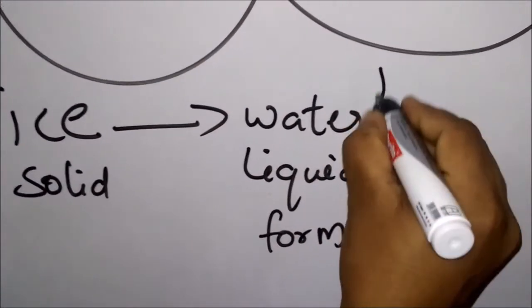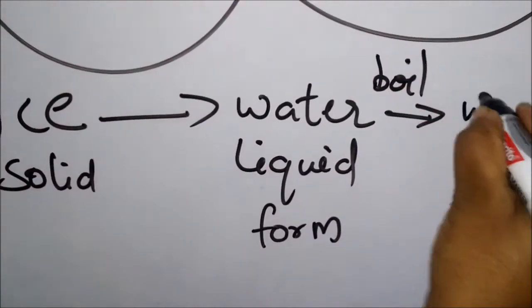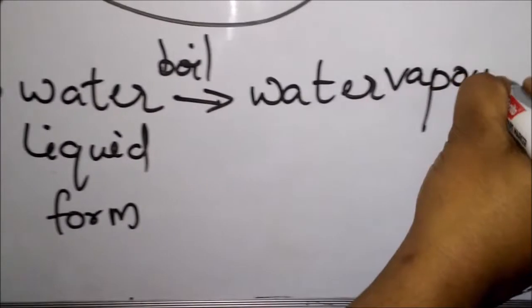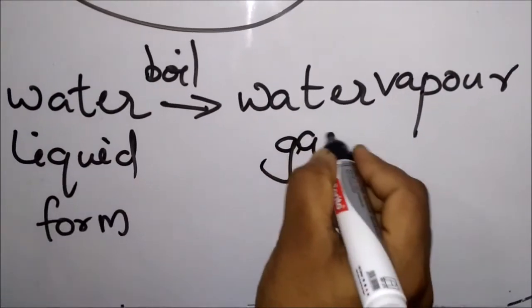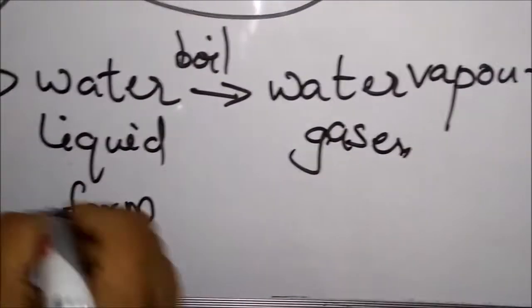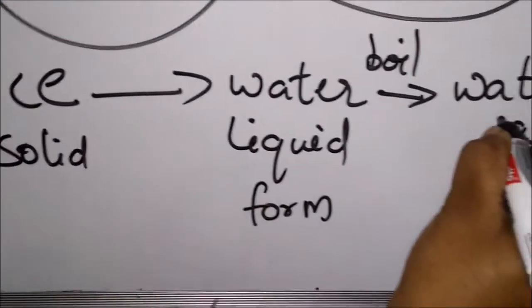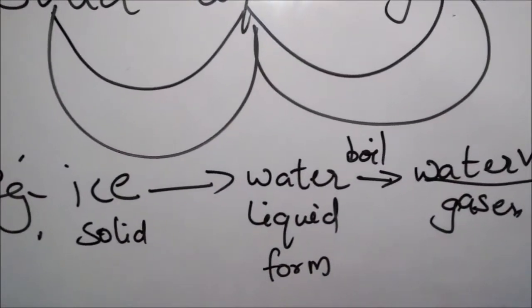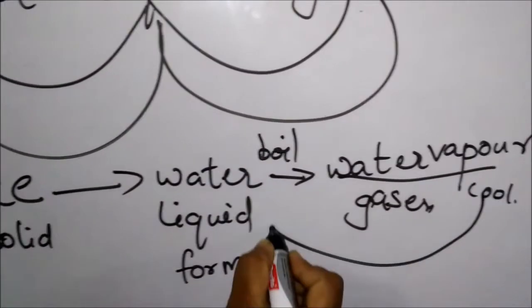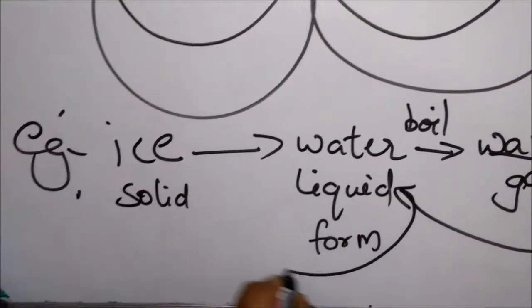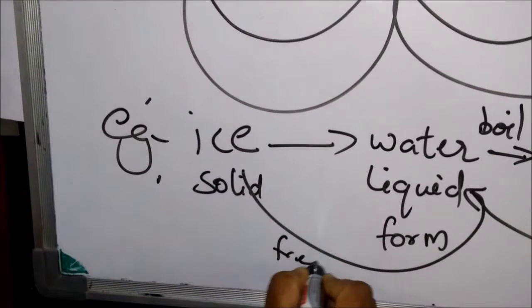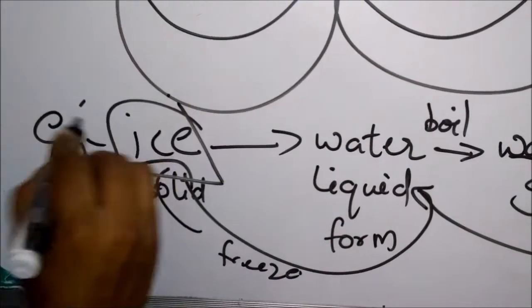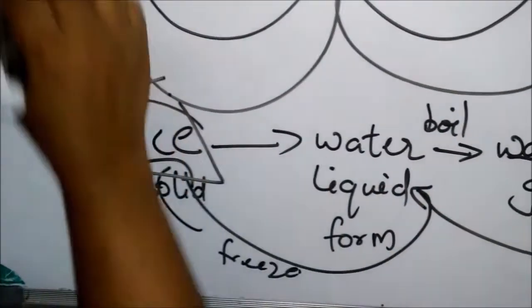And this, when we boil the water, what will we get? Water vapor, the gaseous form. Again, this gaseous form, this water vapor, will cool. What will happen? We'll get water droplets. Again, this water will freeze and we get the ice. So this is the physical change.